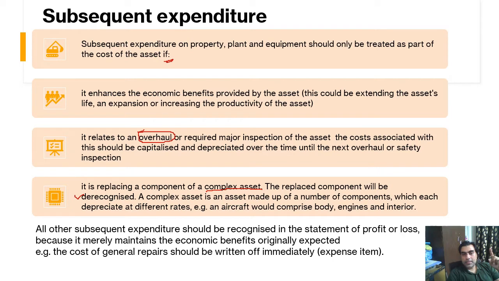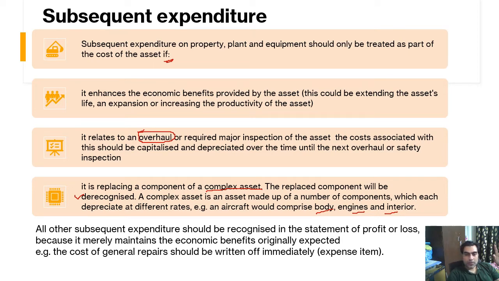A complex asset is an asset made up of more than one component, a number of parts, which each depreciate at a different rate. For example, an aircraft would comprise body, engine and interior. So all these three components have a different life, different depreciation rate and different amount involved in its cost. Apart from that, all other subsequent expenditures should be recognized in the